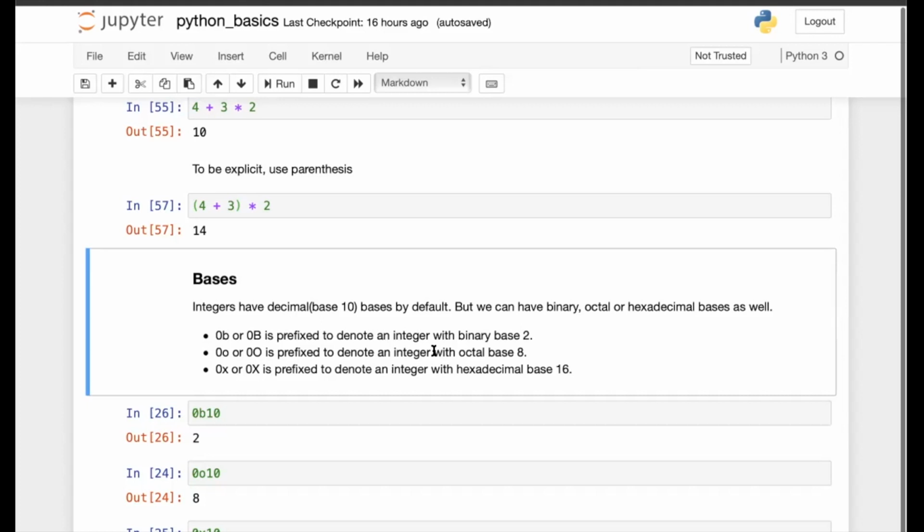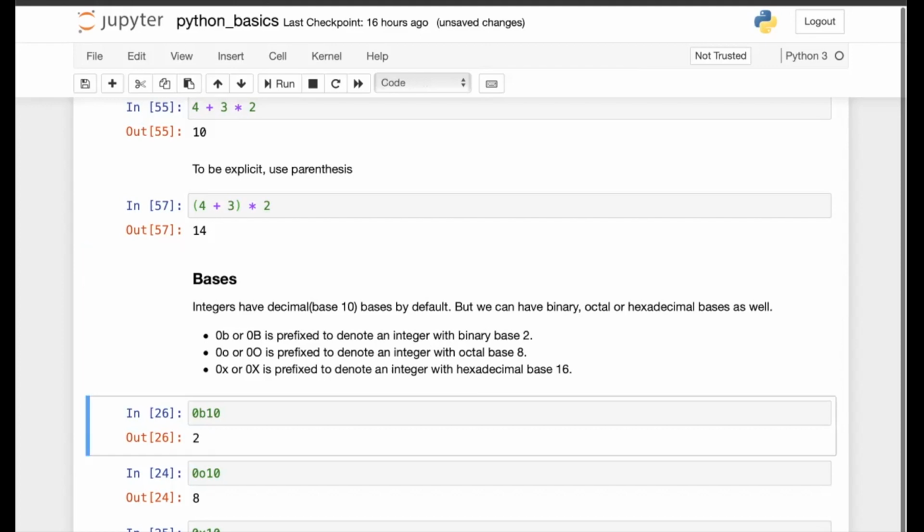An octal number basically uses only 8 digits, from 0 to 7. A binary number uses only 2 digits, 0 and 1. And a hexadecimal number uses 16 digits: 0 to 9, 10 digits, and then 6 alphabets, A, B, C, D, E, F. To represent a hexadecimal integer, you prefix it with 0x.